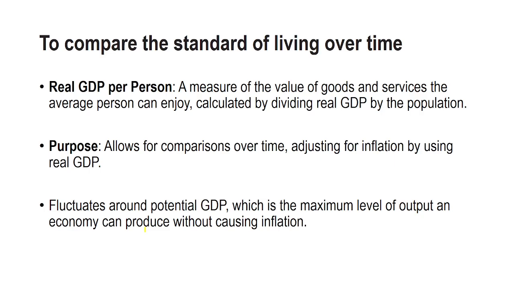If the economy is producing below its potential, it might indicate underutilized resources or economic slack. On the other hand, if it's producing above potential, it could signal overheating and inflationary pressure.